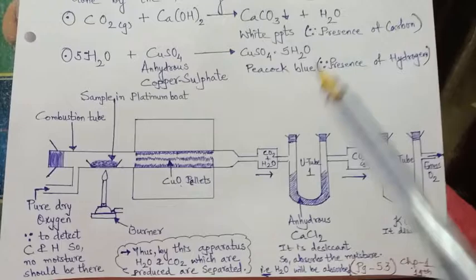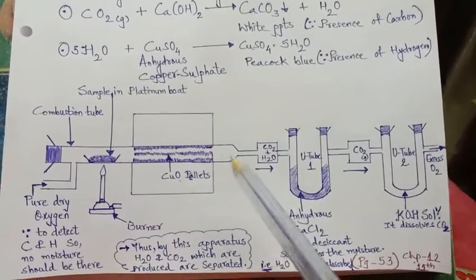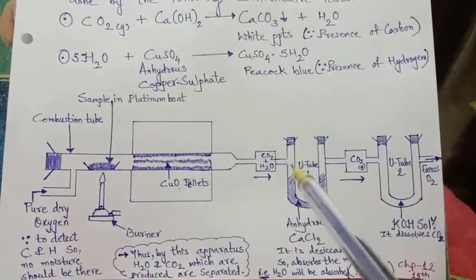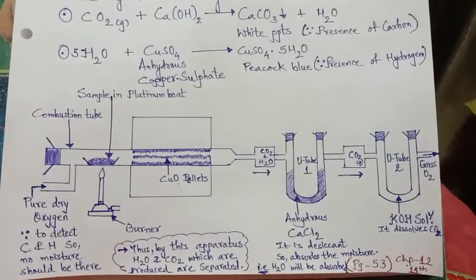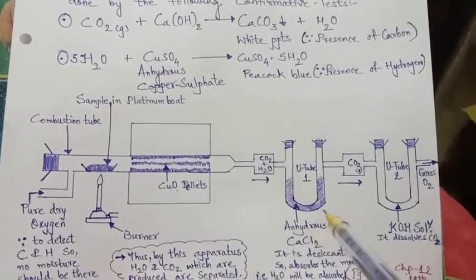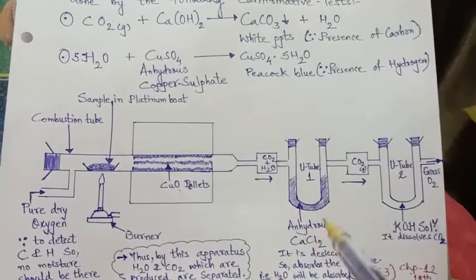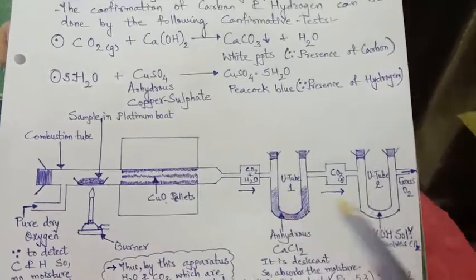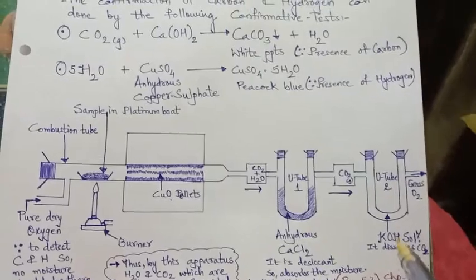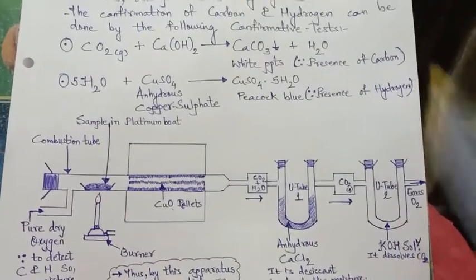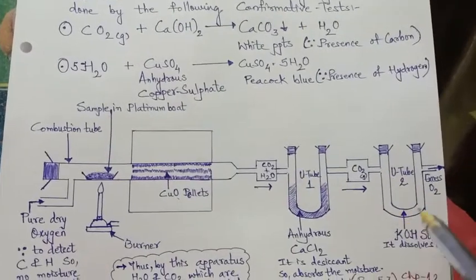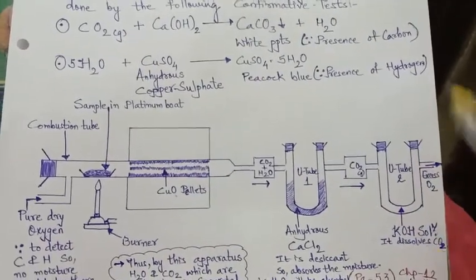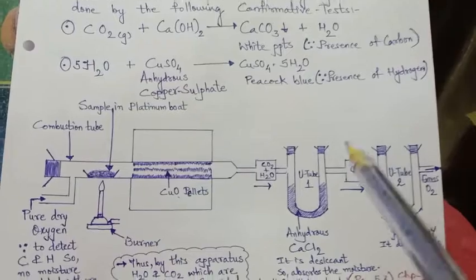So if hydrogen is produced in the reaction, then the anhydrous calcium chloride will absorb it as water, and if not, it will not absorb and will remain as it is. And potassium hydroxide solution has a tendency to dissolve carbon dioxide. So if carbon dioxide is produced, then in this U-tube it will get dissolved in KOH.